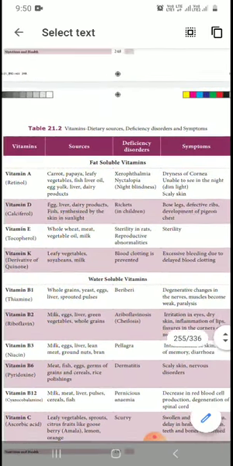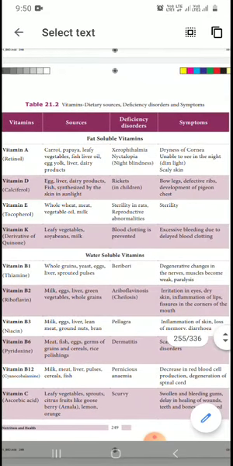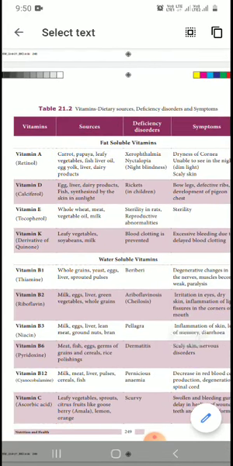So if you don't take vitamin A, if you don't eat carrot, what disease do we get? Night blindness. What is that? Night blindness. If you are not eating carrot, you are attacked by this disease. We call these fat soluble vitamins. Symptoms: dryness of the cornea, unable to see at night, scaly skin. Your skin is not beautiful. If you eat more carrot, your skin will be very beautiful. Otherwise, scaly skin is there.